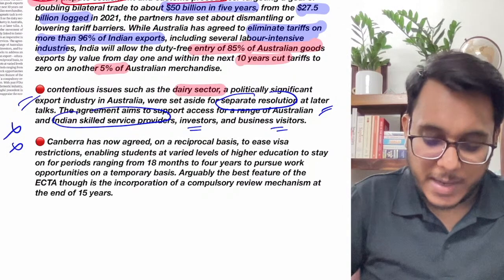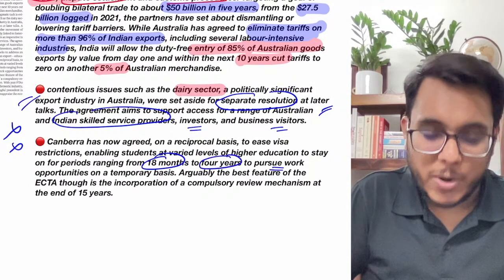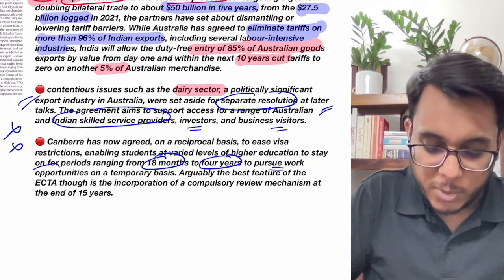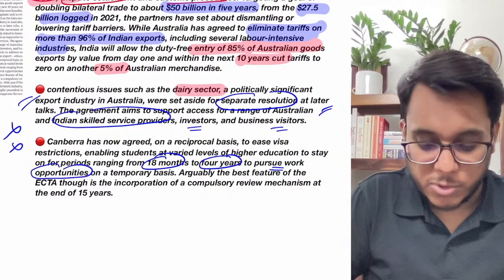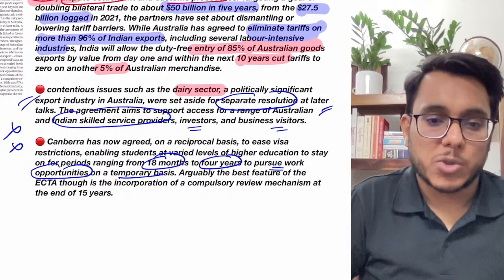Secondly, it has been provided that 18 months to 4 years of visas can be given to Indian students so that they can pursue the opportunities, also the work opportunities, in Australia on a temporary basis. So this is something good, beneficial for the students.